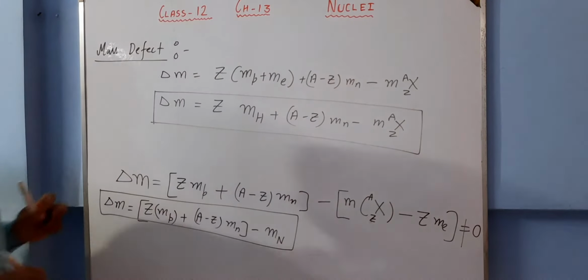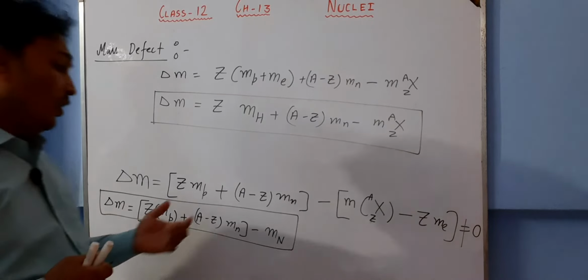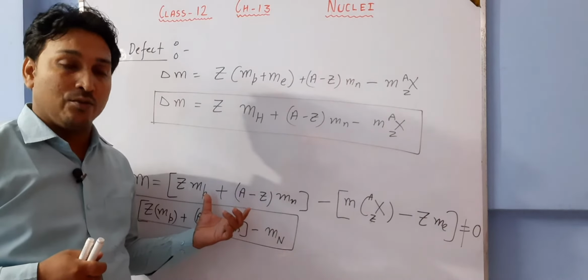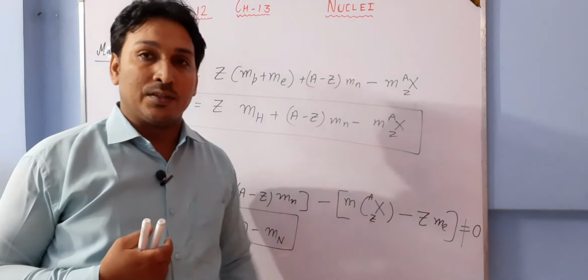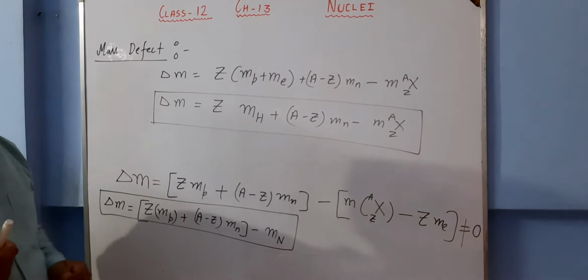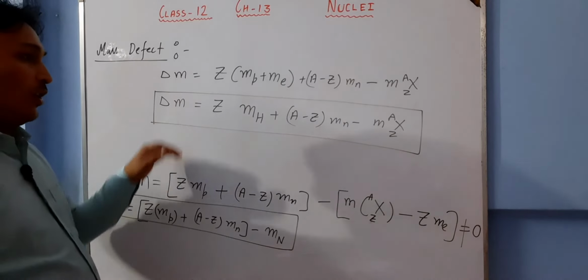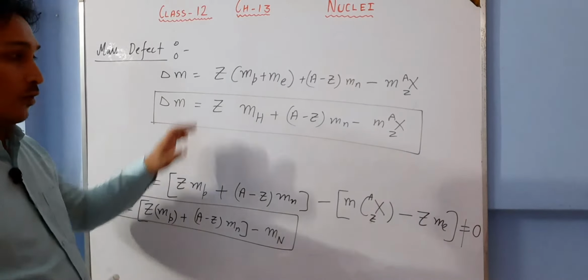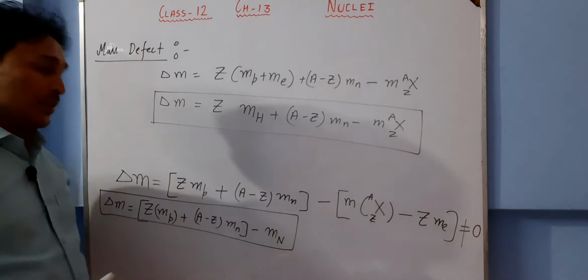Let me repeat again. What is mass defect? Mass defect is the difference between the individual masses of protons and neutrons, in one word nucleons, and the mass of the nucleus. I hope it is clear. So this is mass defect and it is represented by delta M. Dear students, you should remember this formula and this formula. These two formulas are used in the numericals to calculate the mass defect.